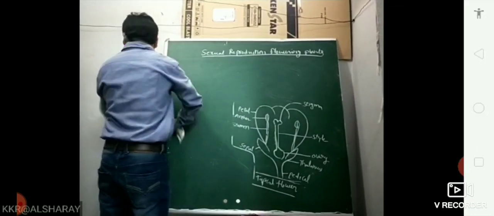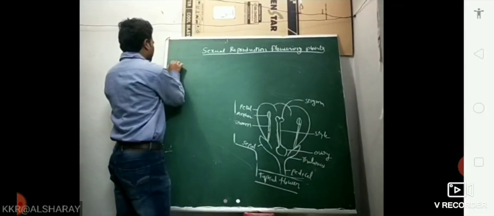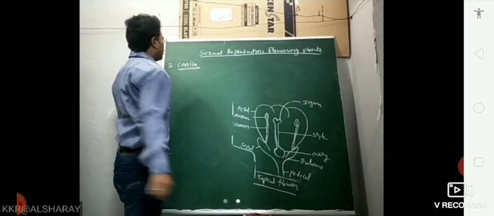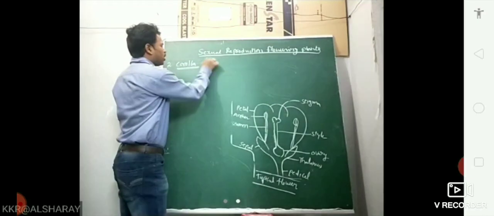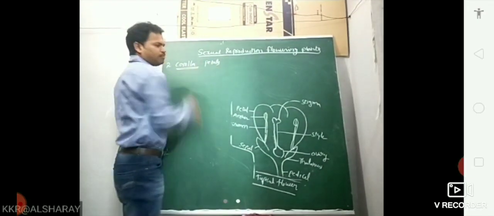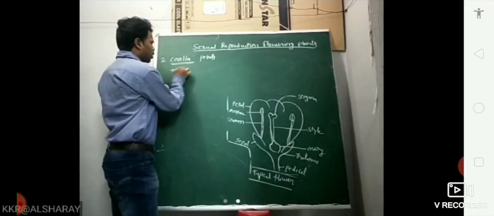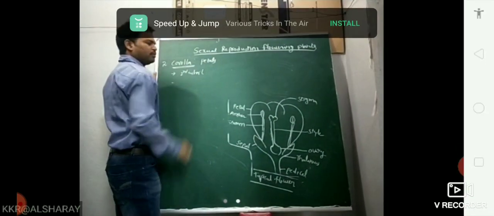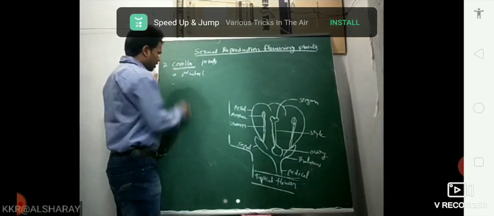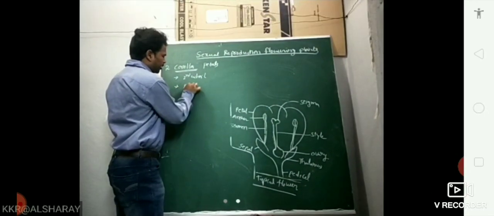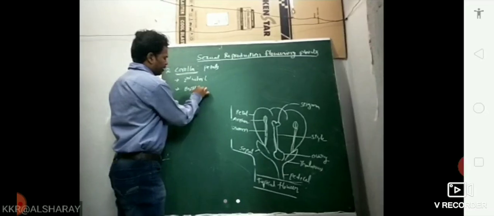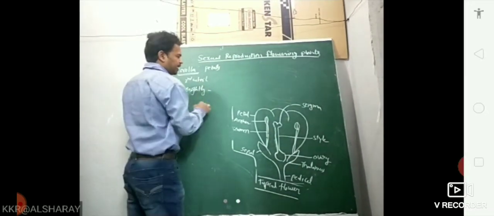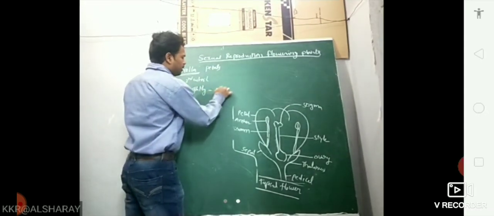Corolla is the second whorl. The members of the corolla are the petals. Corolla petals are brightly colored, which attracts insects and helps in pollination.